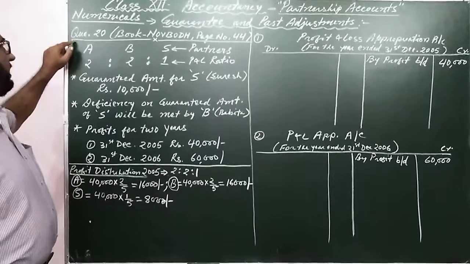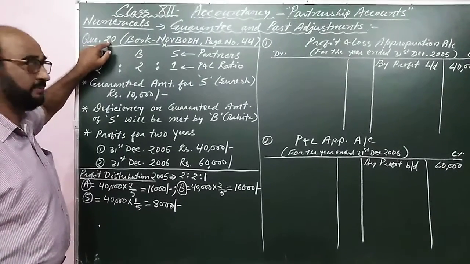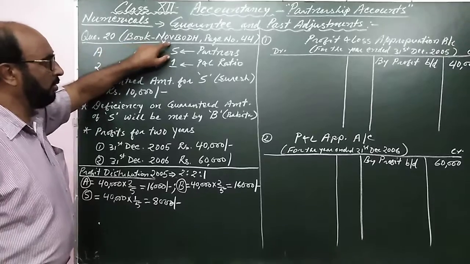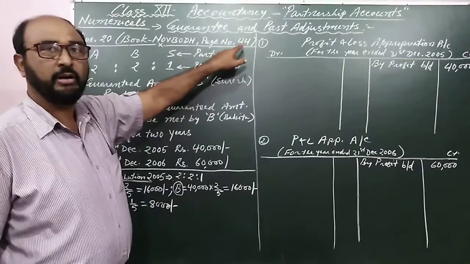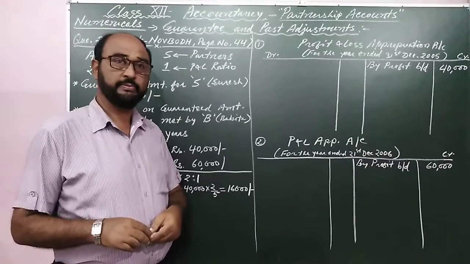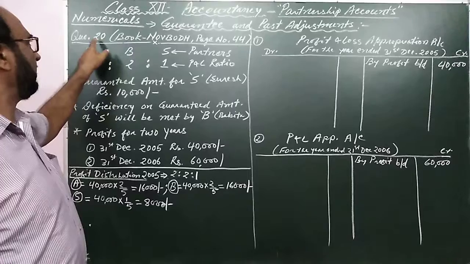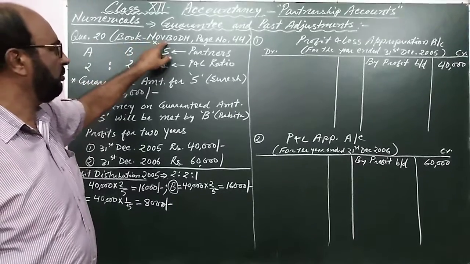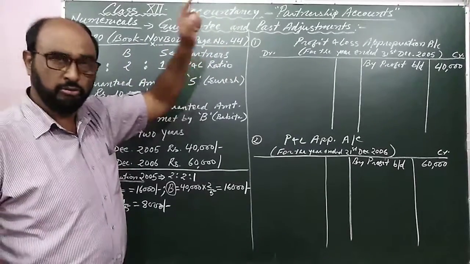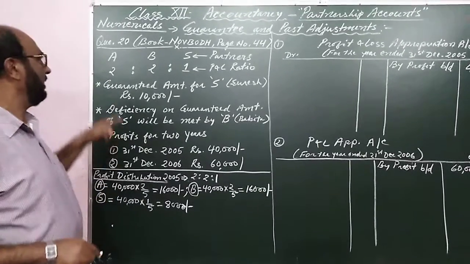I have taken one question from your book, question number 20, book Now Both and page number 44. You can take out the book and see the question. Already detail is given, question number 20, book is Now Both, page number 44. And the summary of the question I have written.